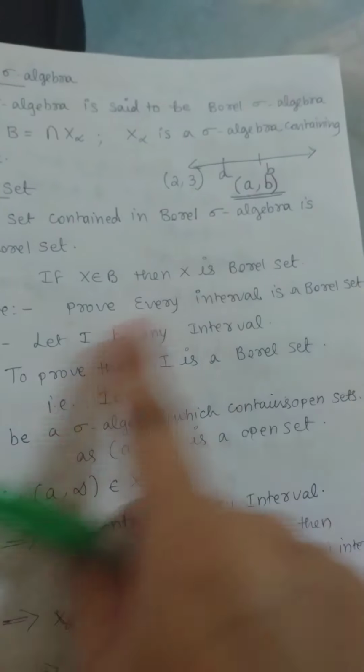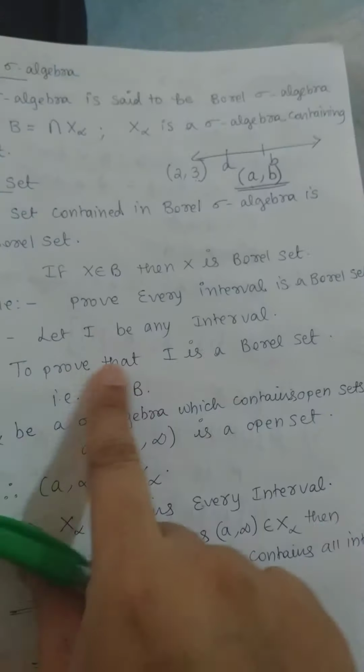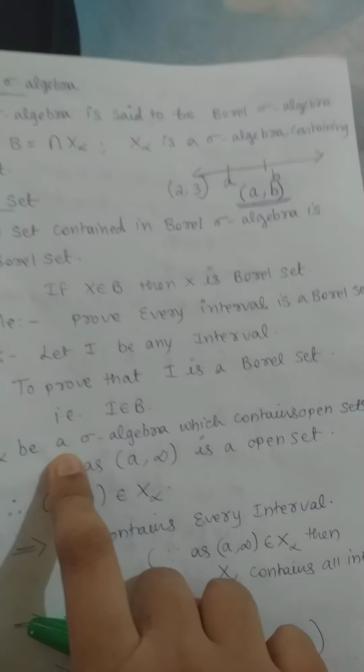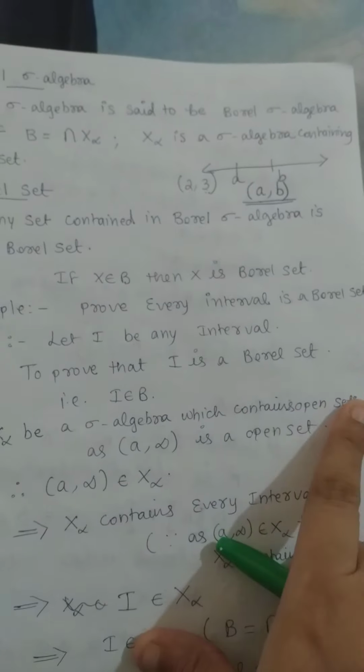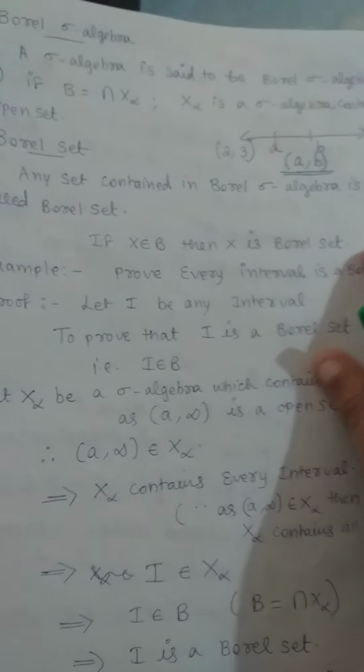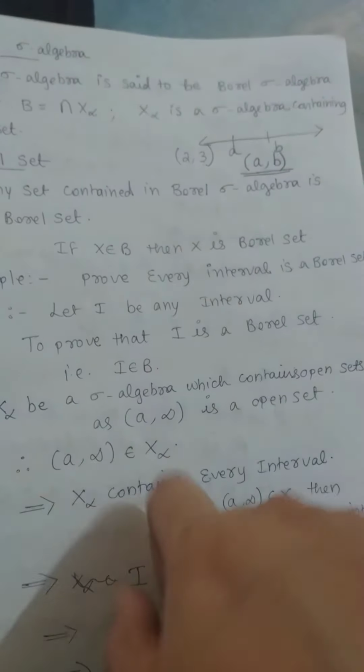For that proof, I am taking capital I as an interval. You have to prove that I is a Borel set. So what should I do? I is a Borel set means I should be a member of B. If I can prove that I is a member of B, I can definitely say it is a Borel set. So let X alpha be a sigma algebra which contains open sets, and I am considering all the open sets from A to infinity.